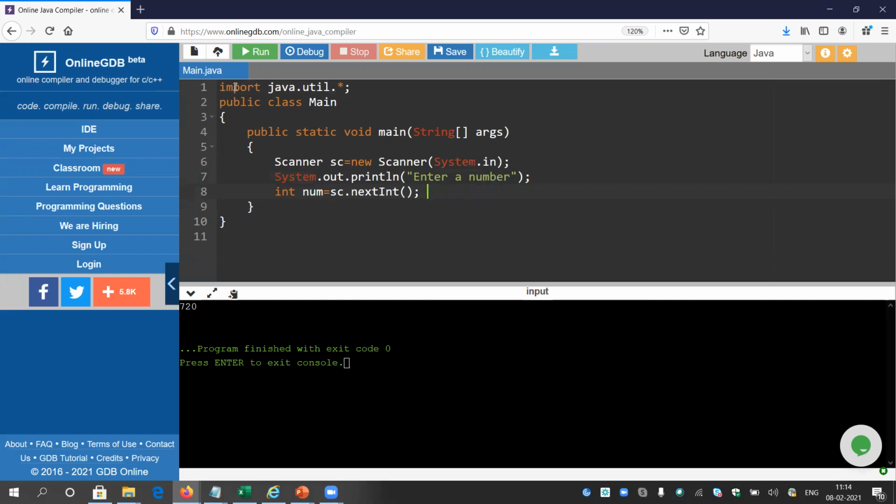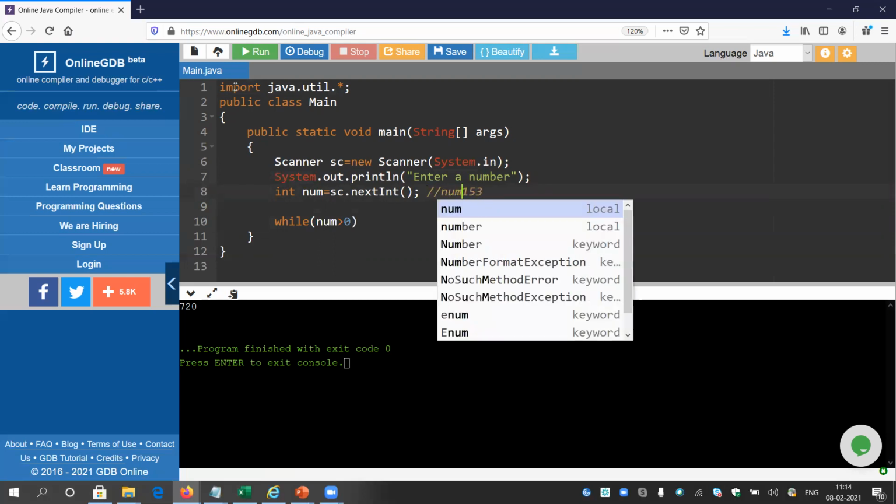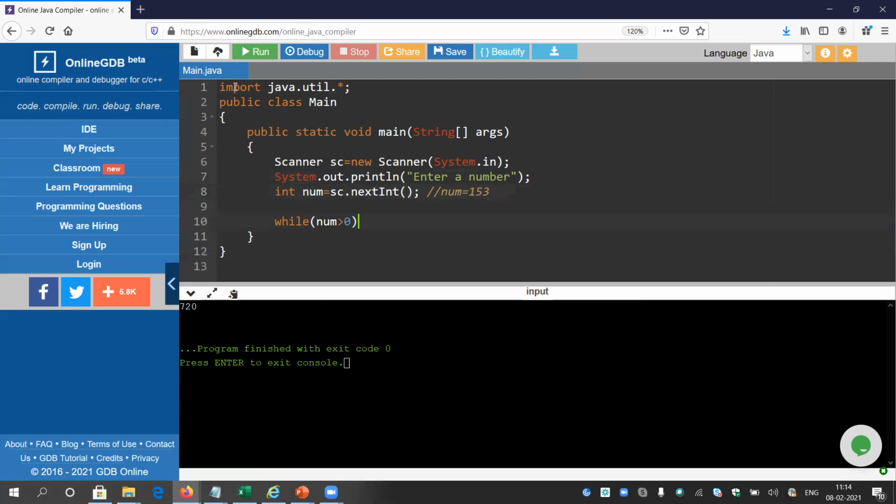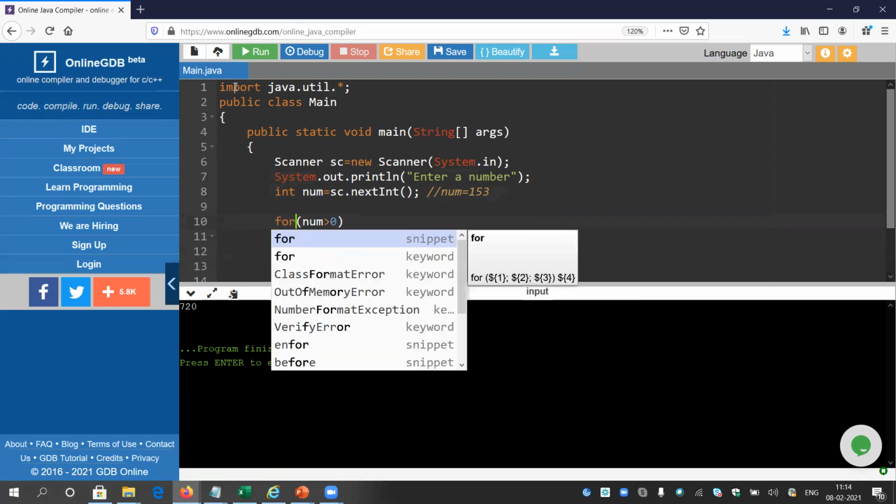So let's check. First what I will do is, while num greater than 0. So the number should be greater than 0. If we think of 153, num equals 153, so it is greater than 0, obviously. Yes, it is greater than 0. It is not mandatory to use while, you can use for loop as well.